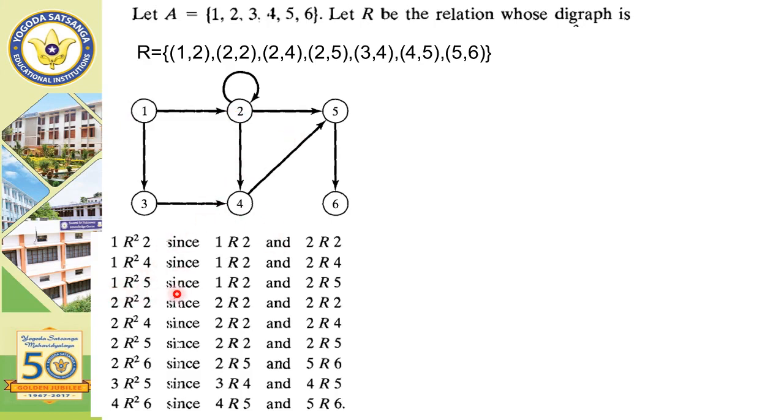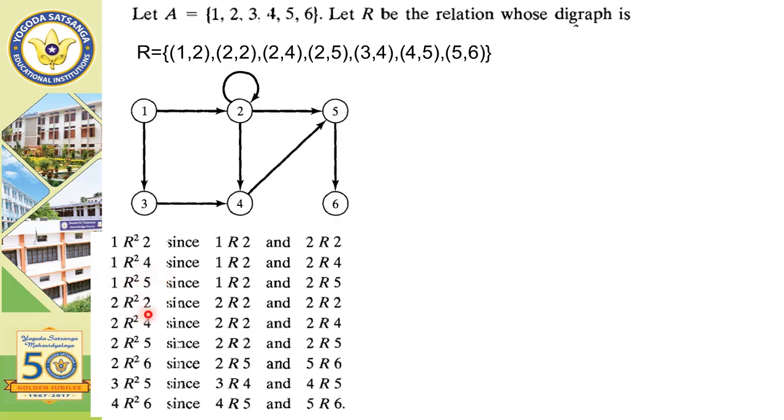Similarly, 1 R square 5. 1 R 2 means that (1, 2) is present in R, and 2 R 5 is present in R. There is no direct path from 1 to 5, so the path from 1 to 5 is 1 to 2 and then 2 to 5. Therefore (1, 5) is present in R square.